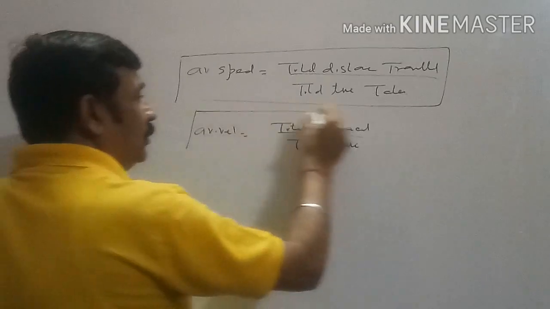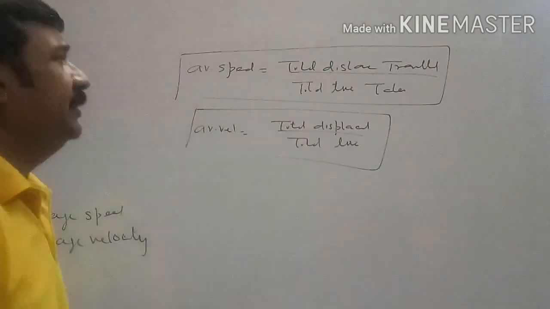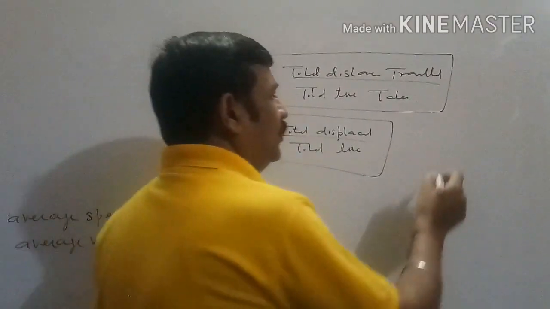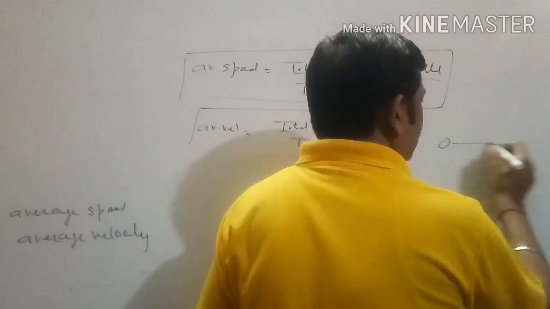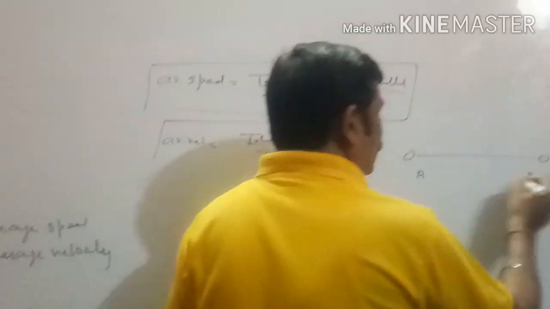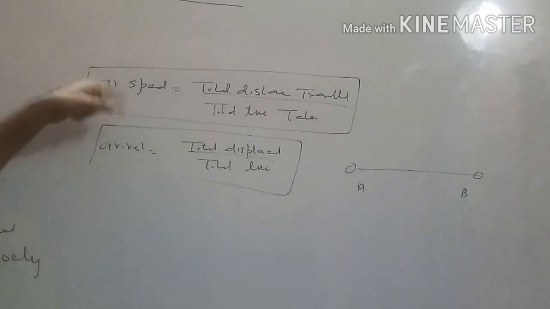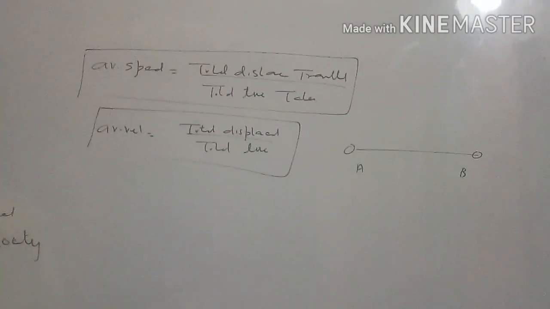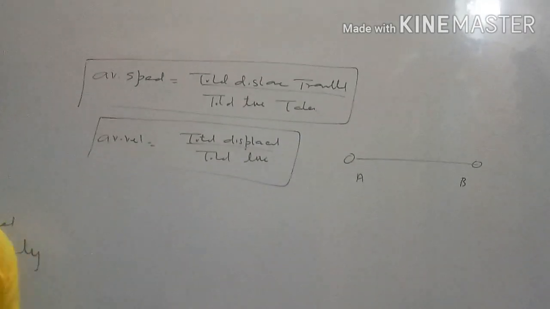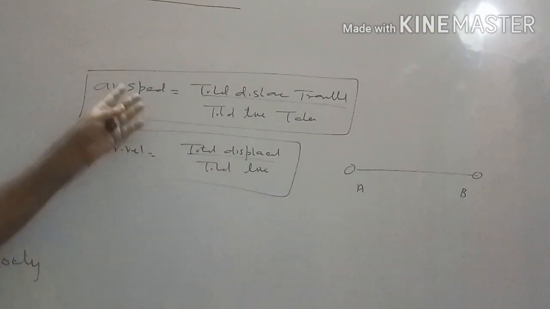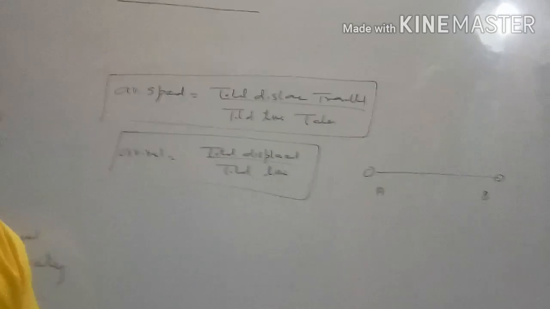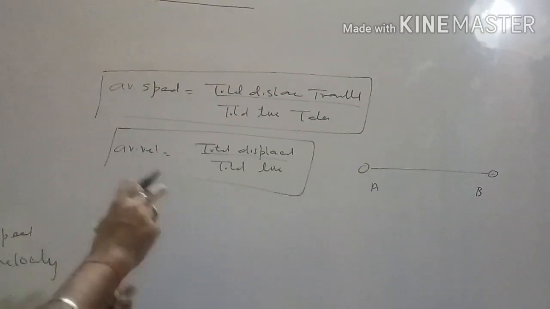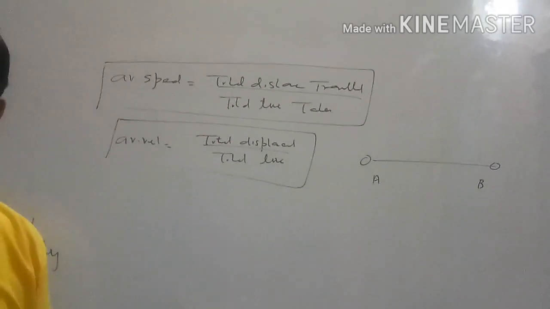As we know, total displacement and total distance traveled will be equal only when the body is performing straight line motion. So while the body is performing straight line motion, both will be equal. If motion is not in a straight line path, if motion is 2 dimensional or 3 dimensional, then average speed and average velocity will have different values, because then total displacement and total distance will not be equal.